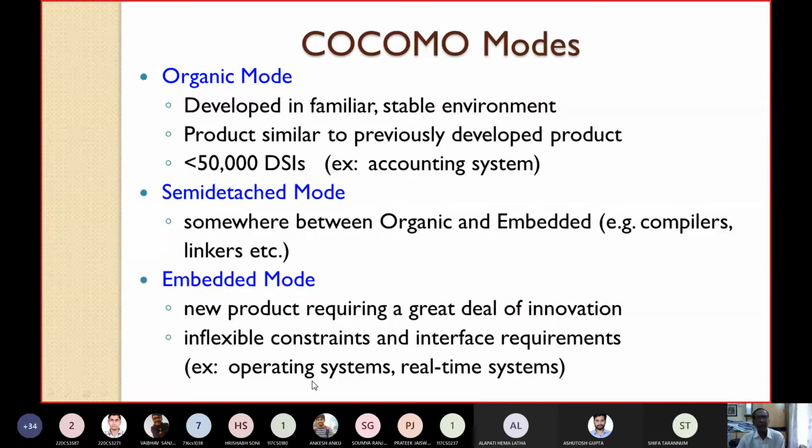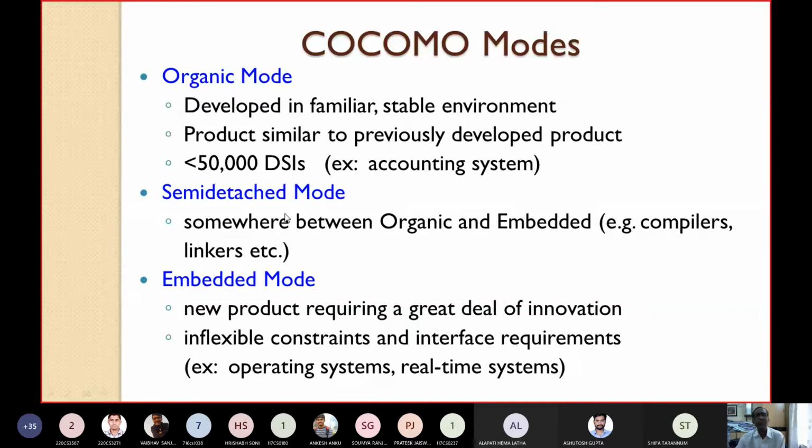Then semi-detached mode: the products that come in between these two, which lie somewhere between organic mode and embedded mode, are known as semi-detached mode. Examples are compilers, linkers, assemblers, loaders. So these are all examples of software products which come under semi-detached mode. These questions will come as objective type questions.